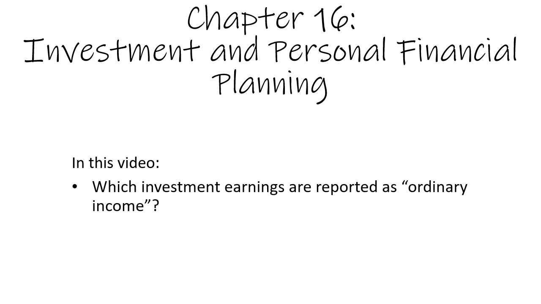Welcome back. In our previous unit, we examined how the tax code treats our earnings from our salary, our fringe benefits received from our employers, as well as savings for retirement that are promoted by our employers. In this unit, we're moving on to how the tax code promotes investment and personal financial planning decisions. In this section of the video, we're going to examine which investment earnings are reported as ordinary income.